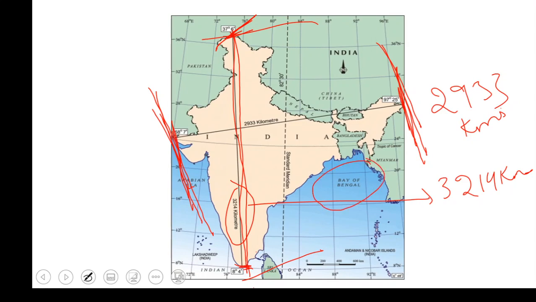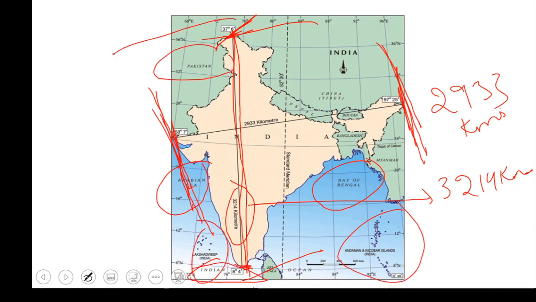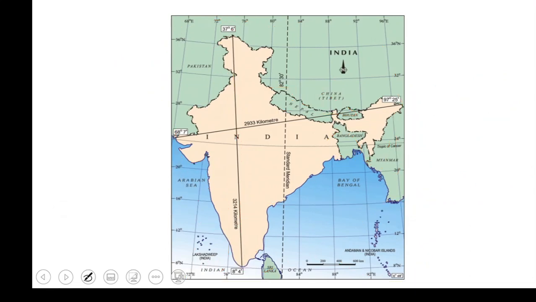We have the Bay of Bengal here, the Arabian Sea here, the Indian Ocean here, Lakshadweep, Andaman and Nicobar Islands, and Pakistan, Afghanistan, China, Nepal, Bangladesh, Myanmar. These are the surrounding countries, the islands, and the different oceans around our country. Next important thing is this line, which is called the Tropic of Cancer, which we have discussed, at 23 and a half degrees north latitude.